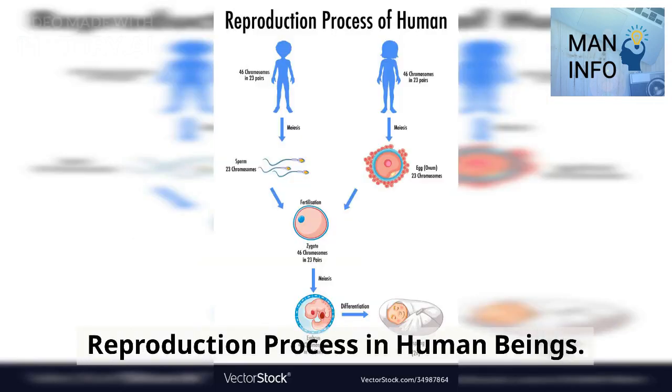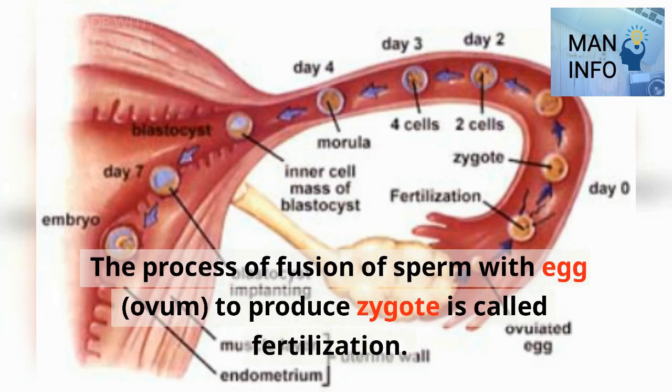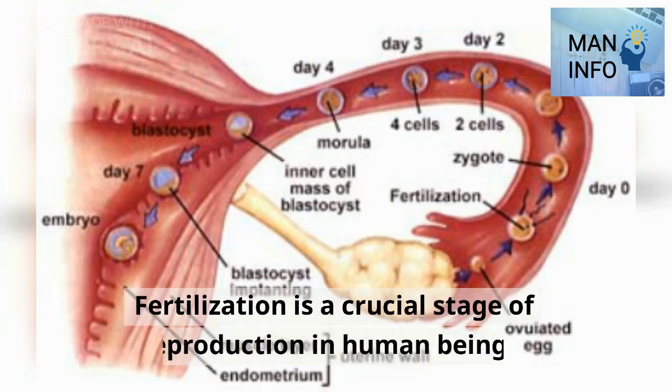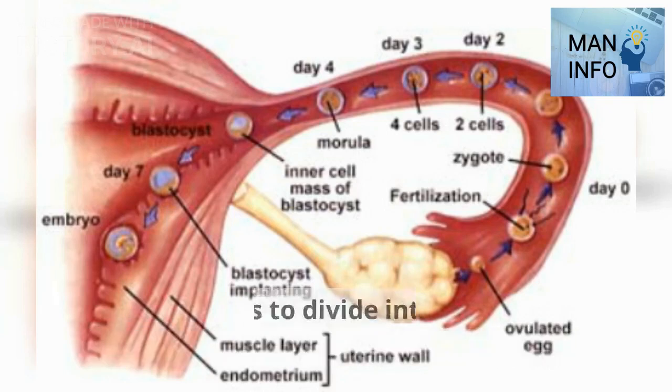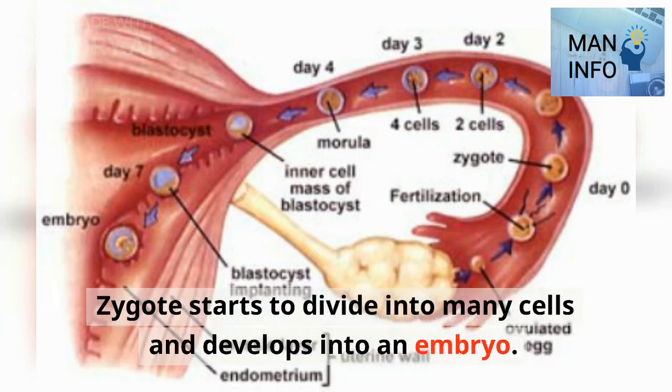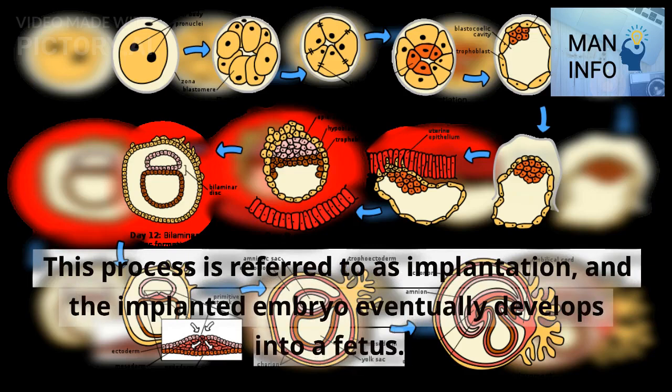Reproduction process in human beings. The process of fusion of sperm with egg, ovum, to produce zygote is called fertilization. Fertilization is a crucial stage of reproduction in human beings. The fertilized egg is called the zygote. Zygote starts to divide into many cells and develops into an embryo. Embryo moves into the uterus and gets attached to its walls. This process is referred to as implantation, and the implanted embryo eventually develops into a fetus.